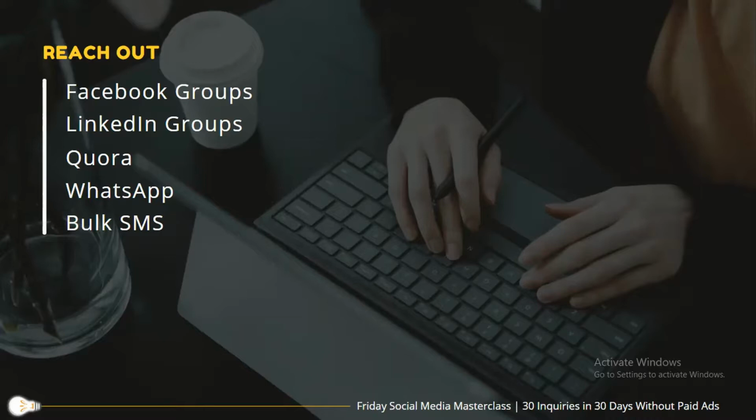Just create the landing page Google form, link it to the Google Sheet, create an account on Calendly for the slot booking system, and create a nice lead magnet artwork in Canva. Once these four things are done, you are all set. Just copy and paste all these links as and when you start posting on these groups.